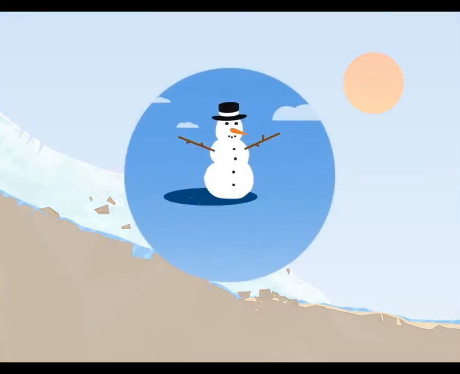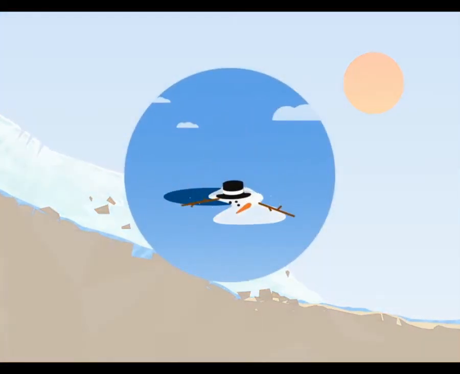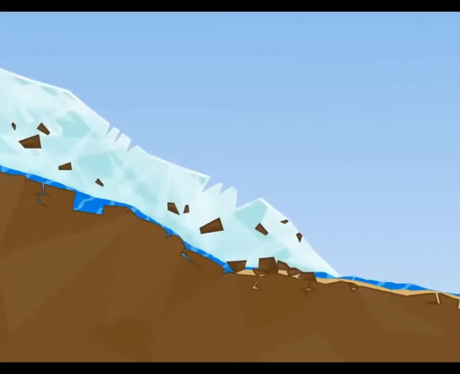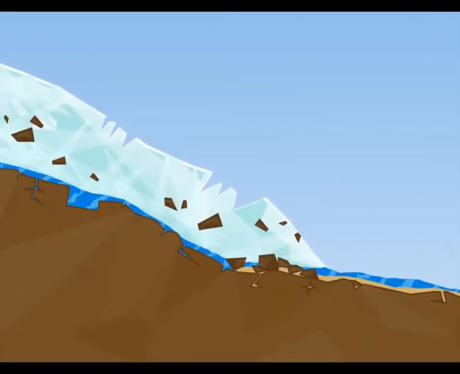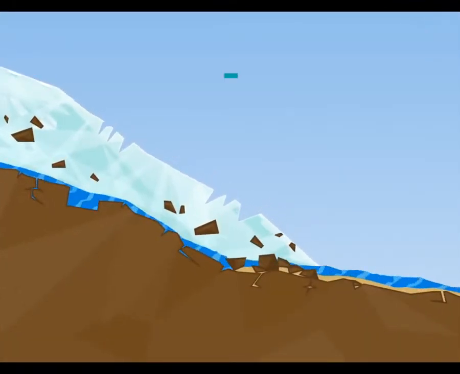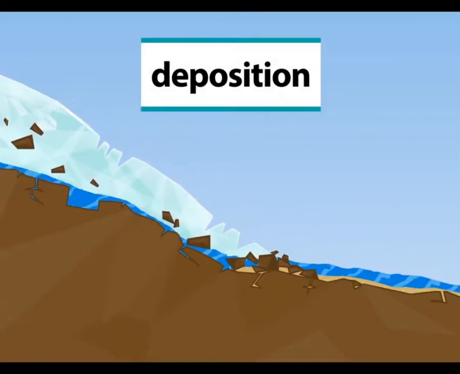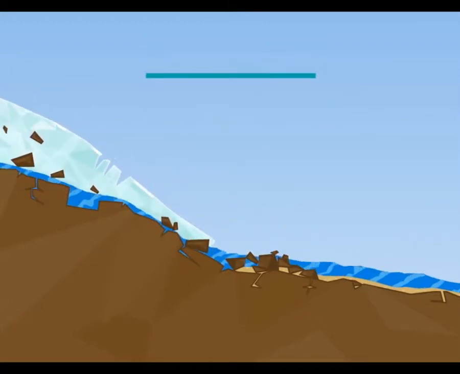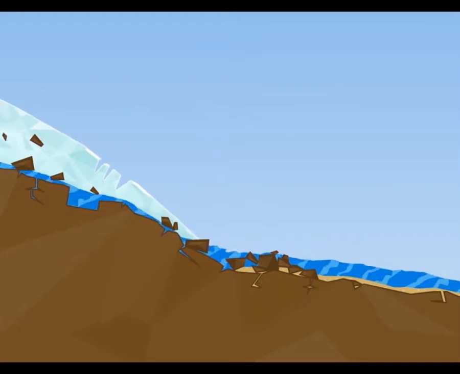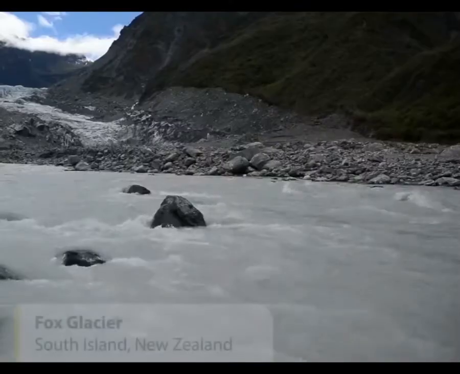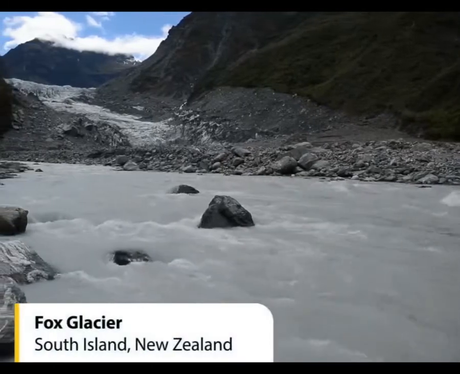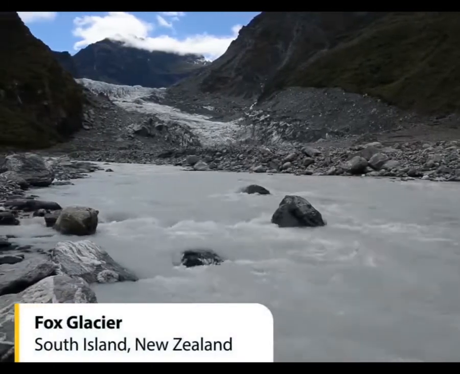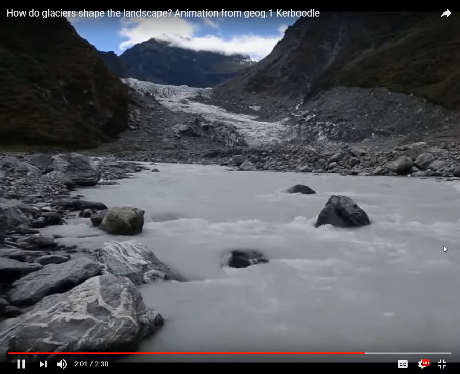Just like a snowman, anything which cannot melt is left behind. As the glacier melts, the rocks and stones fall to the ground. We call this deposition. By now, this material is a tasty mixture of rocks, stones, sand and clay, known as glacial till. The melted ice turns into meltwater and flows downhill to join a river or lake.